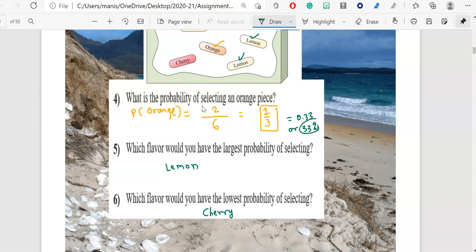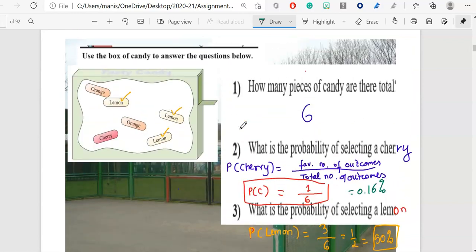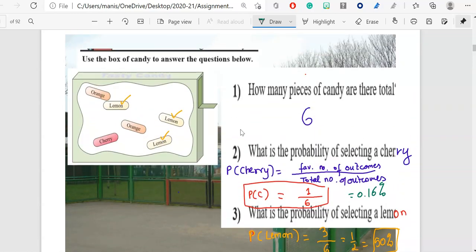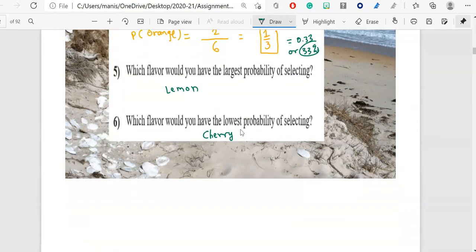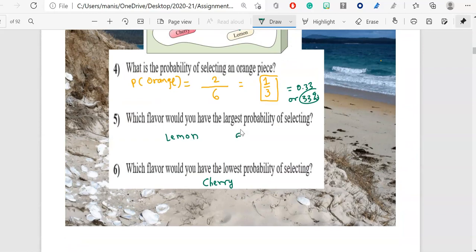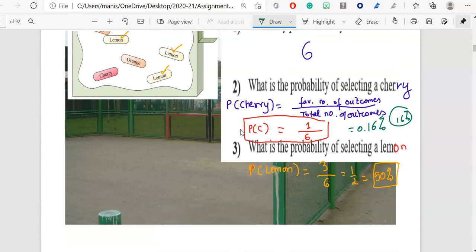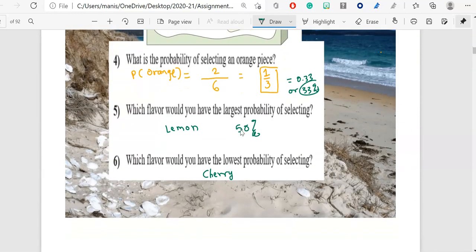So 33% are the probability of selecting orange piece, and this one is your 16%. So between 16%, 50% and 33, it was quite clear that lemon has the largest probability and cherry has the lowest probability. How much is it? 16% over here. So you can clearly see from here.